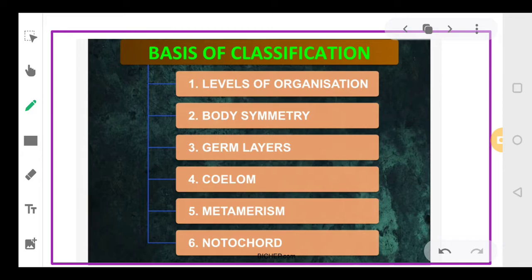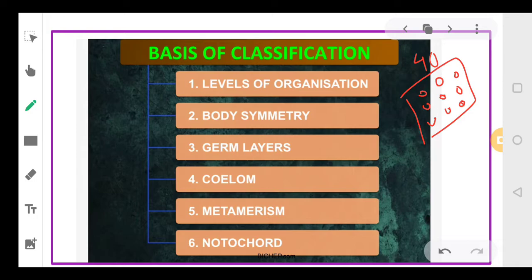Now coming to the first topic, we call it the basis of classification. So how can we classify organisms? We always need certain characteristics, right? Suppose I talk about a class and there are 40 individuals in the class. What is the criteria on the basis of which I can categorize the students? I have a class, in the class there are 40 students. So what are the ways of dividing those students into groups? How can I divide these 40 students into groups?